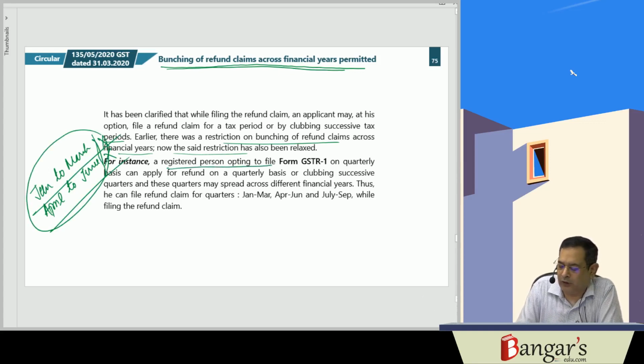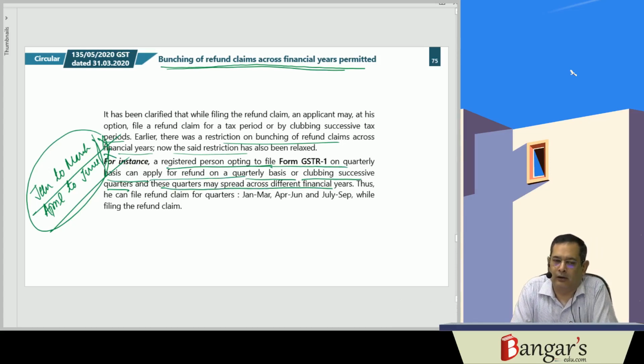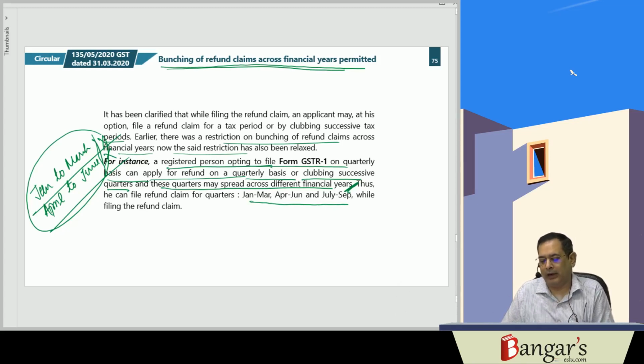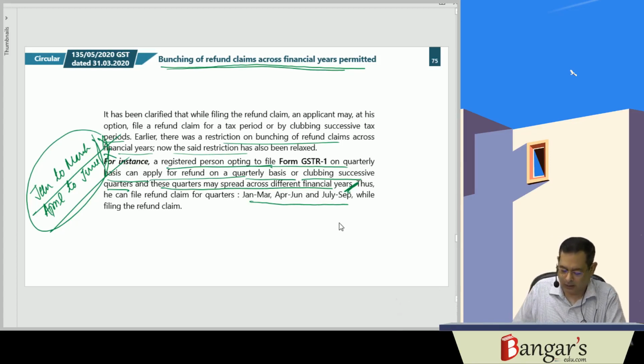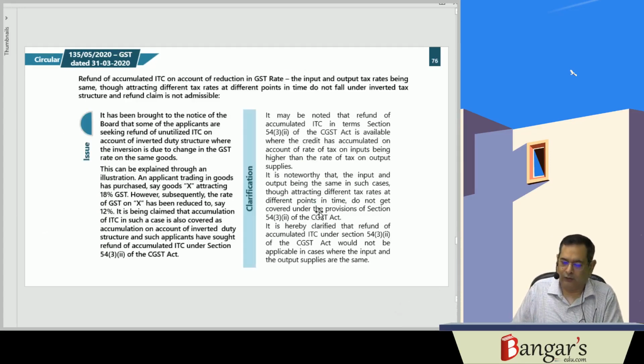For instance, a registered person opting to file GSTR-1 on a quarterly basis can apply for refund on a quarterly basis or by clubbing successive quarters. And these quarters may spread across different financial years. Earlier it was not there. Now they can spread across the financial year. Thus, he can file a refund claim for the quarters January to March, April to June, July to September. So here the refund claim can spread across different financial years also.